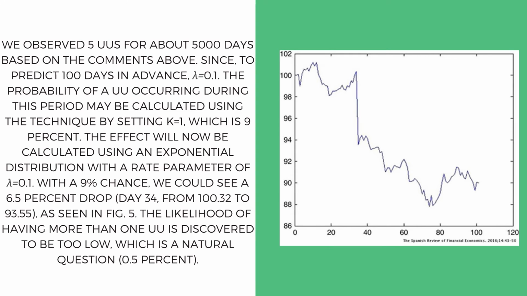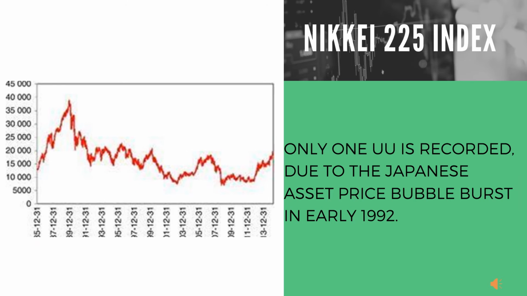We detected 5 UUs over approximately 5,000 days in order to foresee 100 days at lambda equals 0.1. The probability that there will be a UU within this period can be computed by setting k equals 1, which is 9%. And now the impact will be drawn from an exponential distribution with a rate parameter of lambda equals 0.1. We may witness a sharp decline of 6.5% with a probability of 9% on day 34 in the graph.